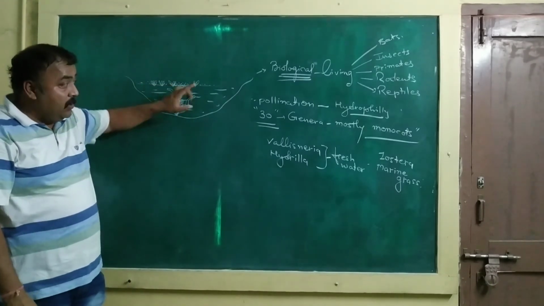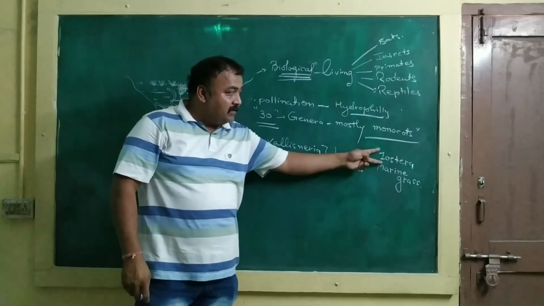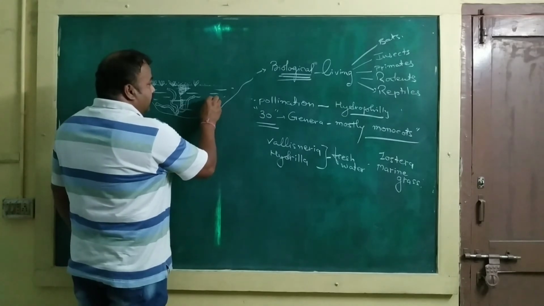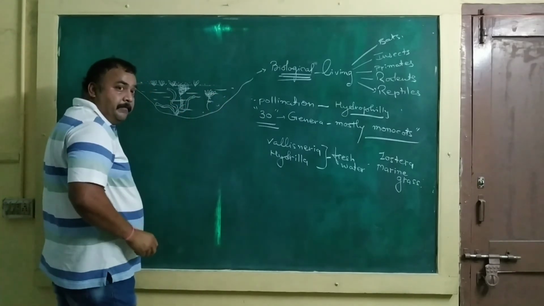This occurs in Vallisneria. Whereas in marine grasses like Zostera, the female flowers remain inside water.